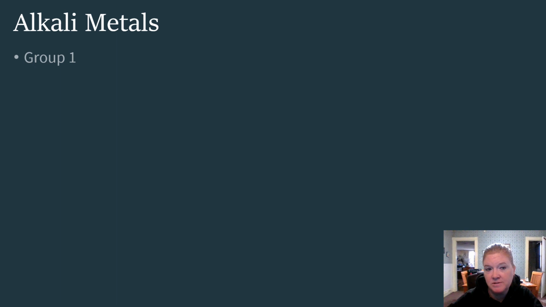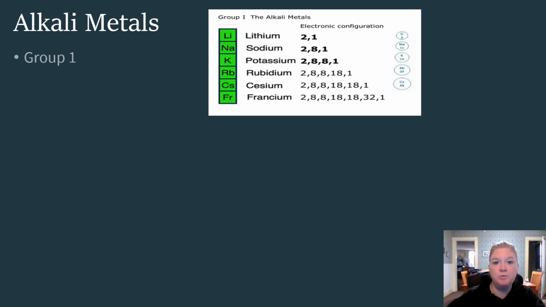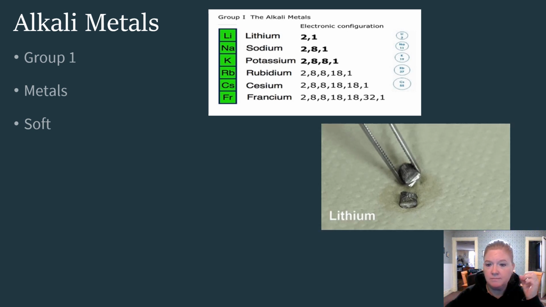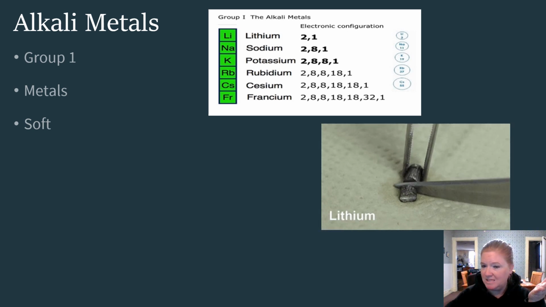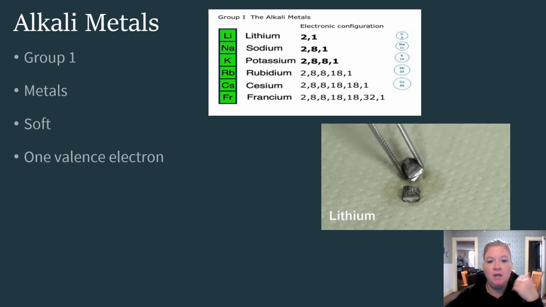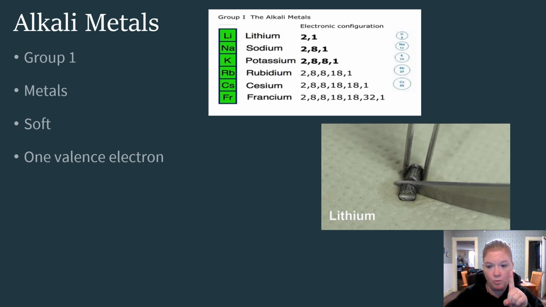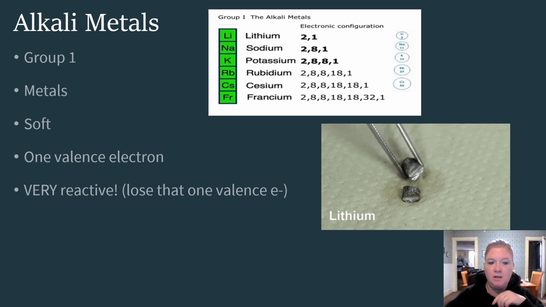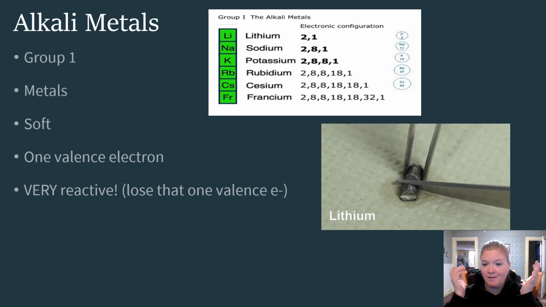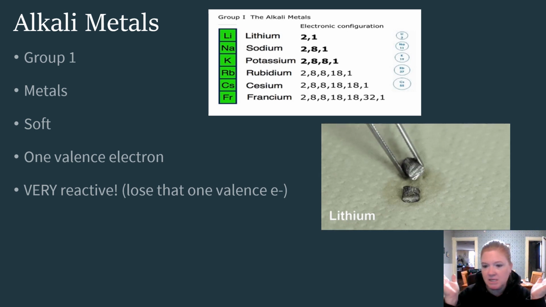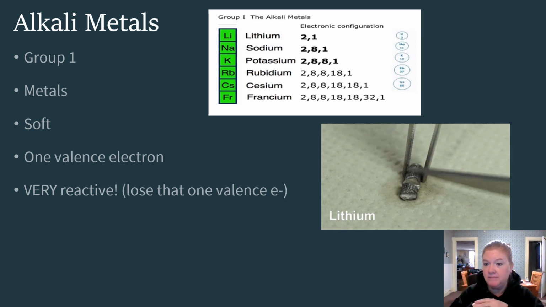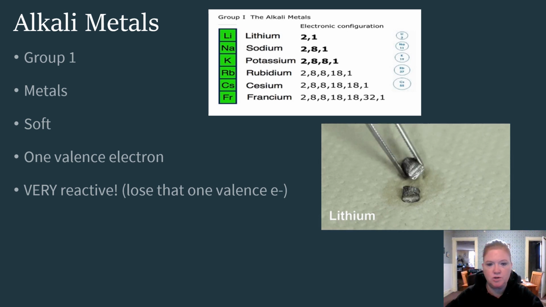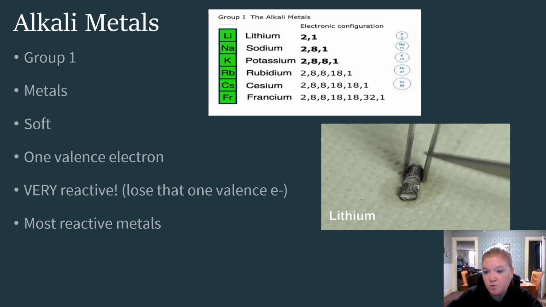So alkali metals, let's talk about them first. Alkali metals, group 1, okay? That's the name for group 1, alkali metals. They are obviously metals. They are soft, okay? So you can see they're easily cut. They have 1 valence electron. They're very reactive. That 1 electron, they give it up so easily. Does not take any convincing. They just give it up. Easy for them to lose that valence electron. They're the most reactive metals.